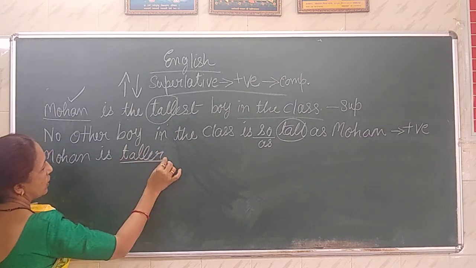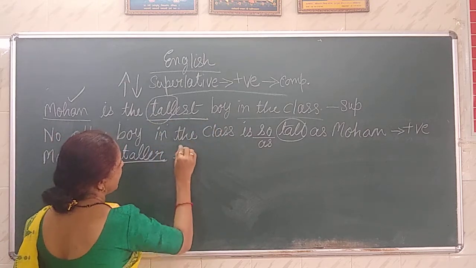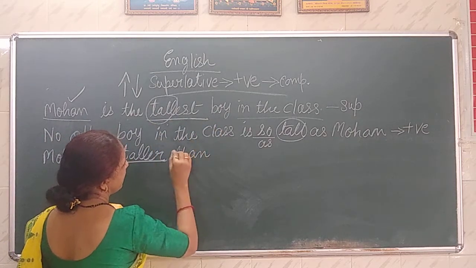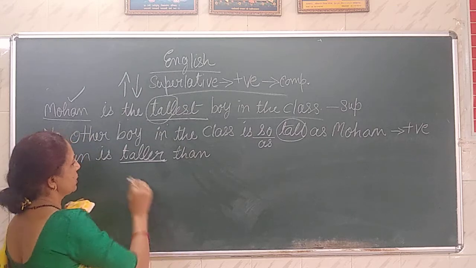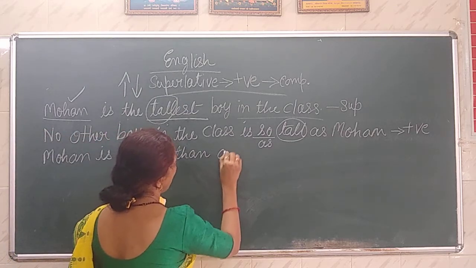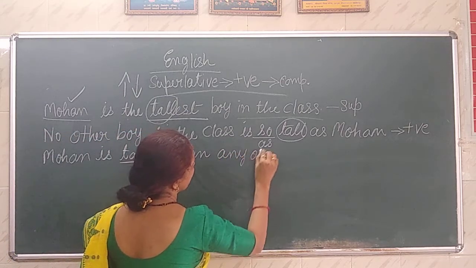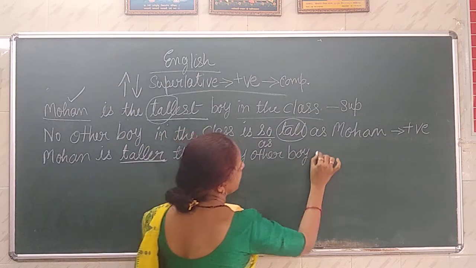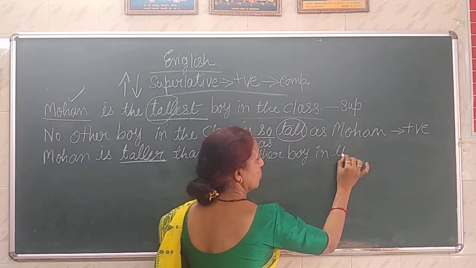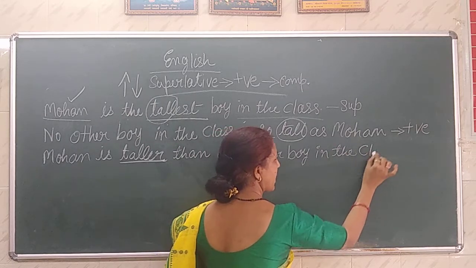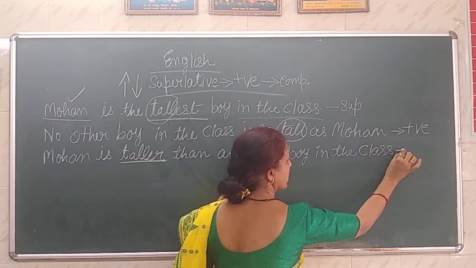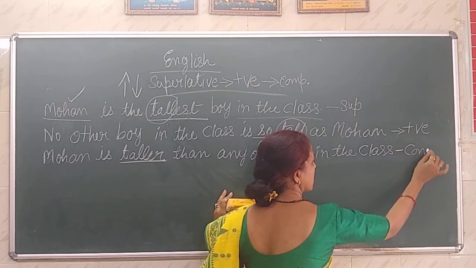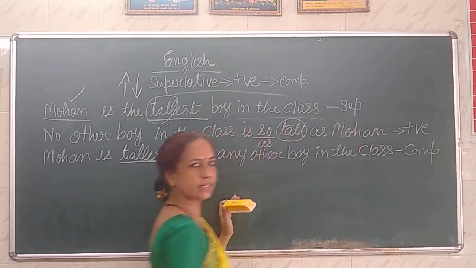Mohan is taller than, and than has to be there because it's a comparison. Mohan is taller than any other boy in the class. This is a comparative sentence.